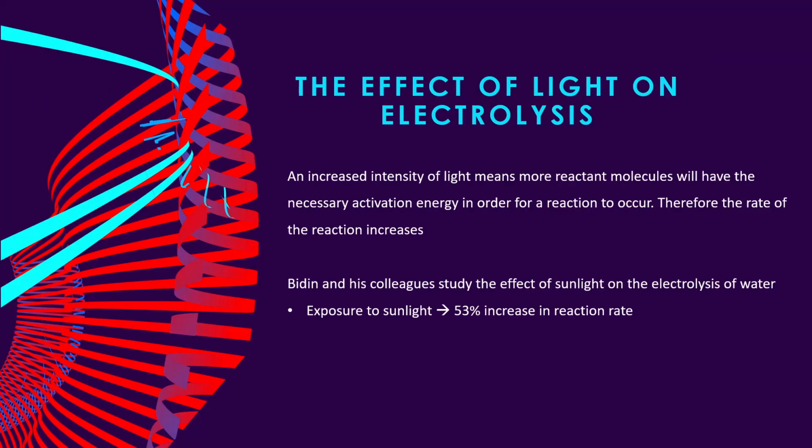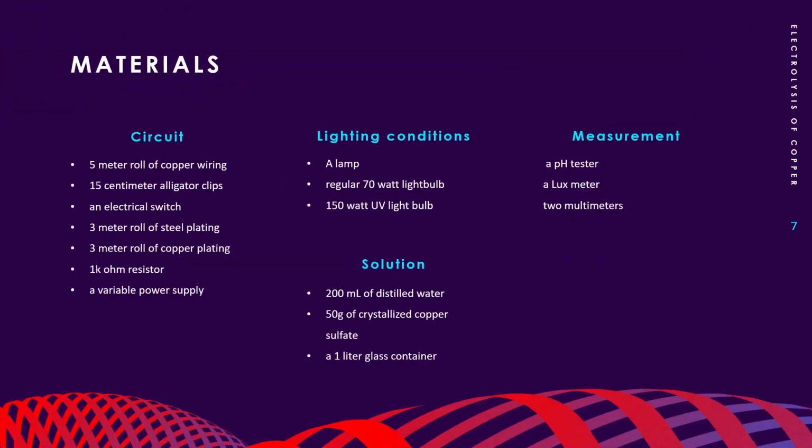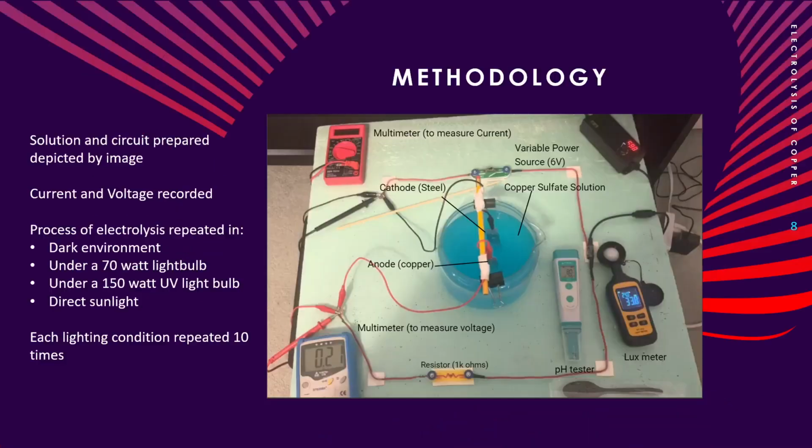Light could have an effect on electrolysis. An increased intensity of light means that more reactant molecules will have the necessary activation energy for the reaction to occur. This is proved where Bidden and his colleagues studied the effect of sunlight on the electrolysis of water and found that exposure to sunlight led to a 53% increase in reaction rate. Thus, I hypothesized that if the intensity of light directed towards the copper electrolysis increased, then the rate of electrolysis will also increase.